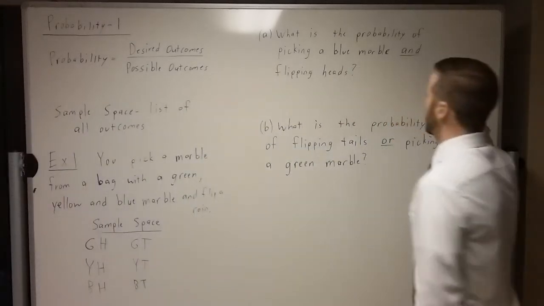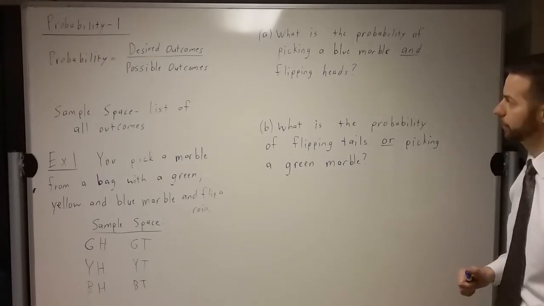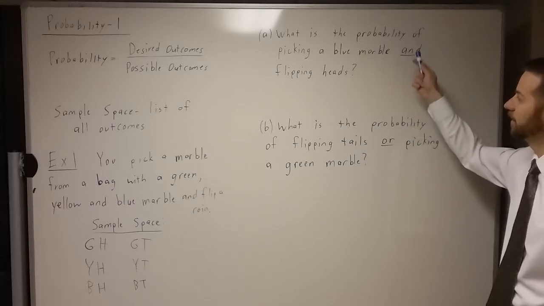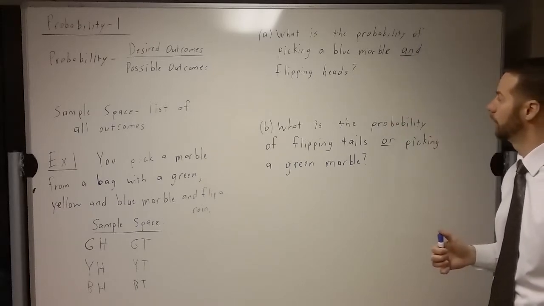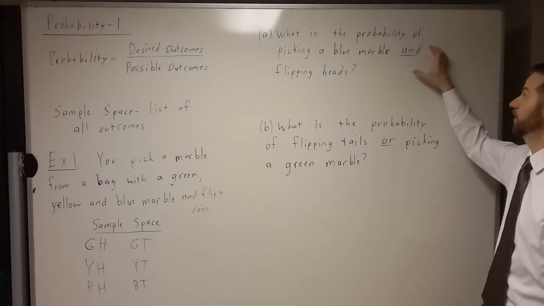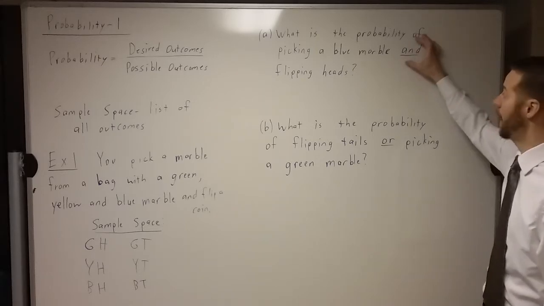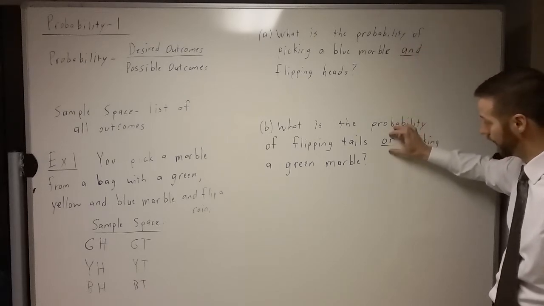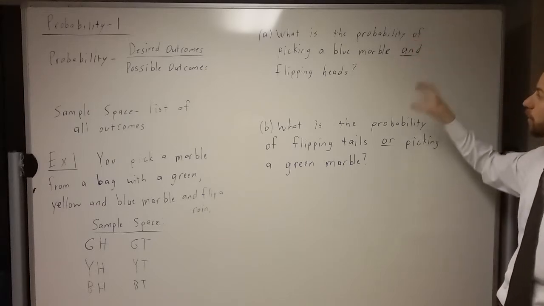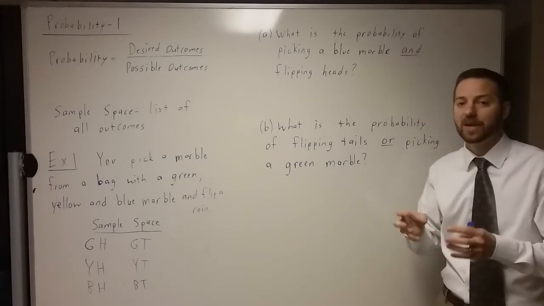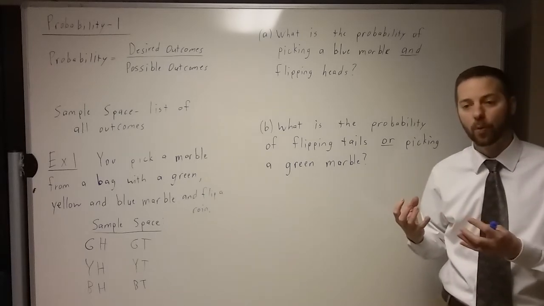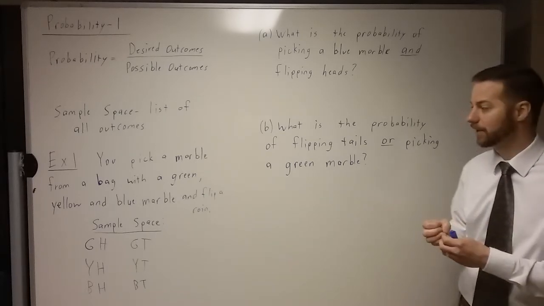All right, let's see if we can answer a couple questions that have to do with this experiment. What is the probability of picking a blue marble and flipping heads? All right, this word is an extremely important thing. This is basically a math operation, whether I say and, or you notice down here we've got an or. That's really telling you what you need to do. So and, that means they both happen. Another name for this is the intersection. Where do both of these things happen at the same time?